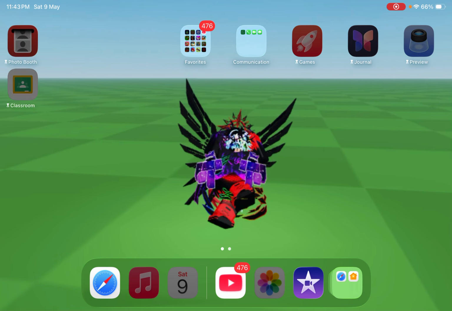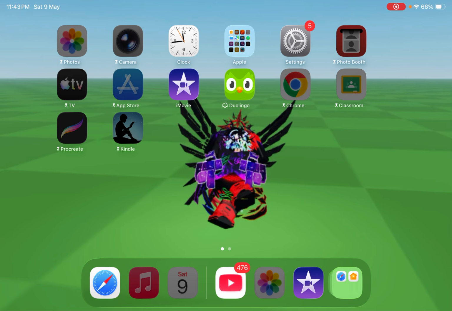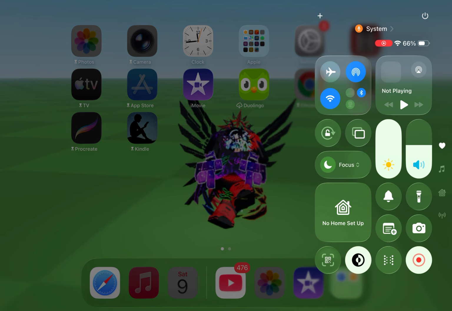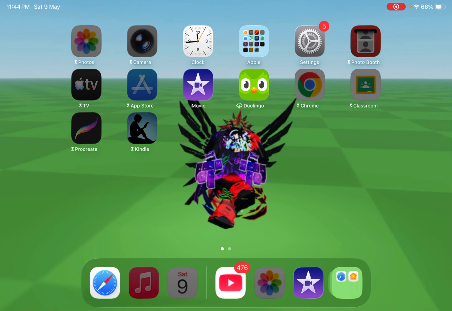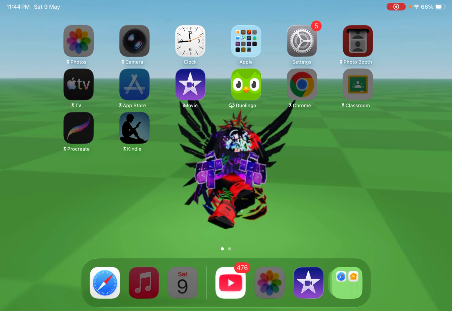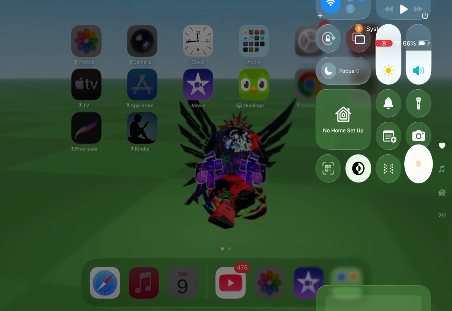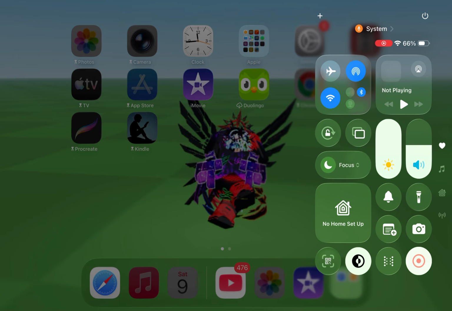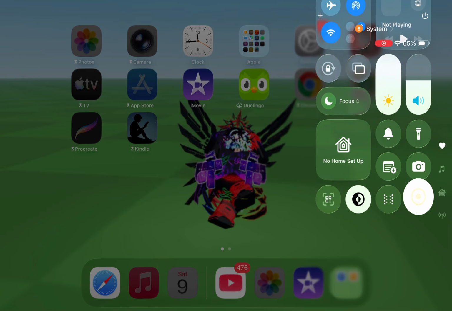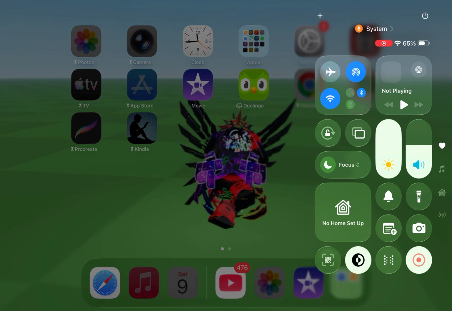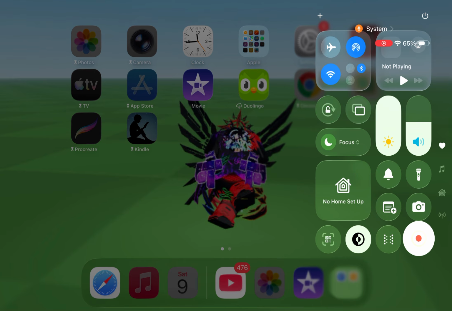Okay, screen recording. So first you need to pull up from the right corner of your screen, and here you'll find a red button. I mean, not red, it could be any color, but just press it.